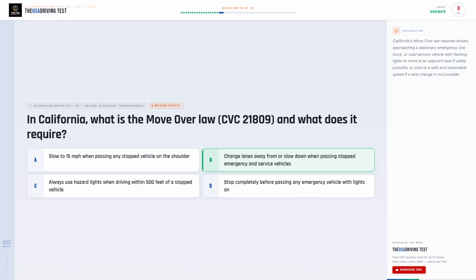The correct answer is B. Change lanes away from or slow down when passing stopped emergency and service vehicles. California's move over law requires drivers approaching a stationary emergency, tow truck, or road service vehicle with flashing lights to move to an adjacent lane if safely possible, or slow to a safe and reasonable speed if a lane change is not possible.